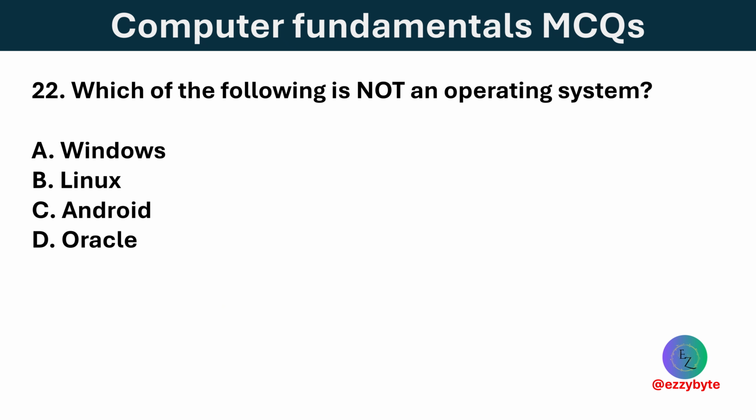Which of the following is not an operating system? Options are Windows, Linux, Android, and Oracle. Option D is correct. Oracle is a database software and not an operating system.